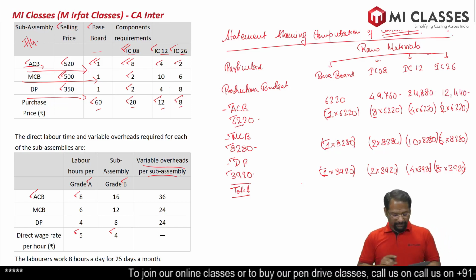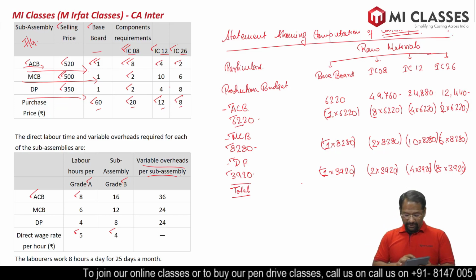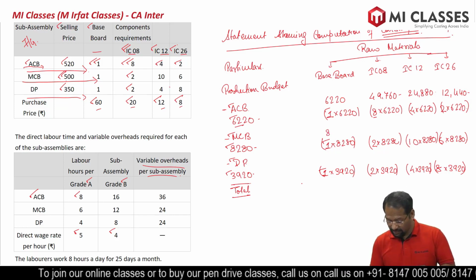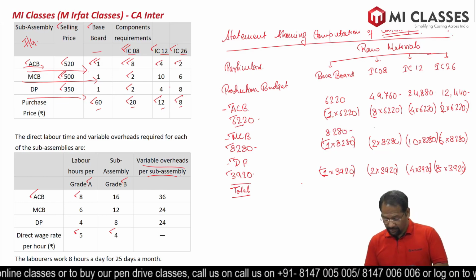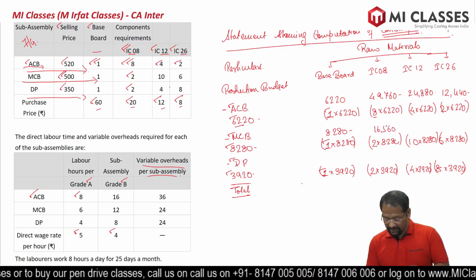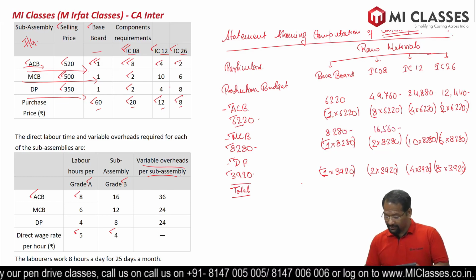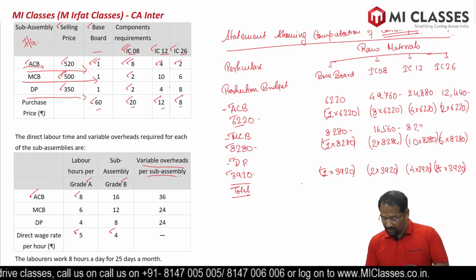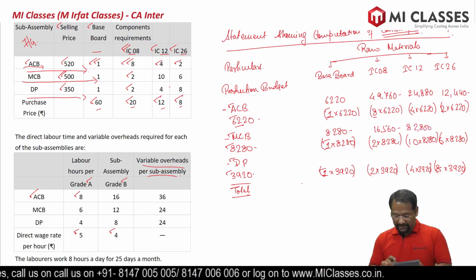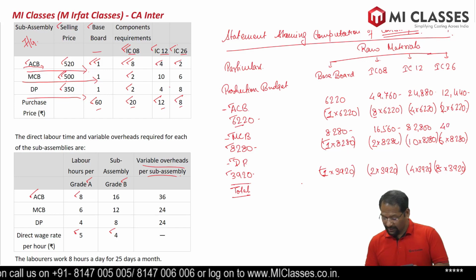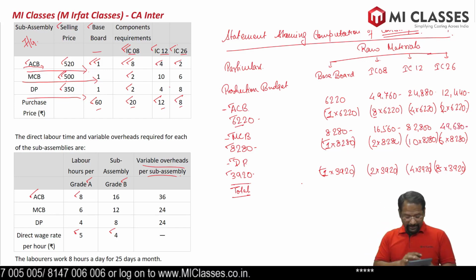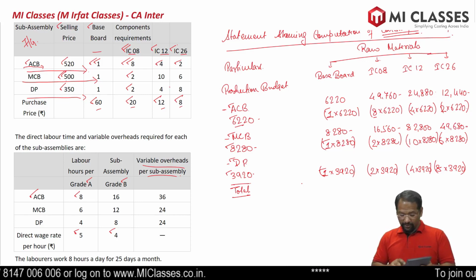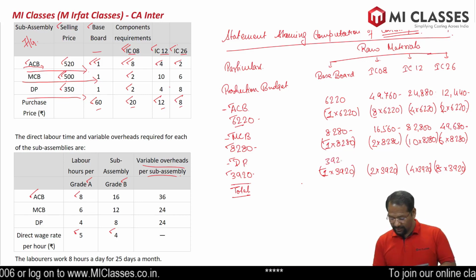Next one, 8,280 into 1 equals 8,280. 2 equals 16,560. 10 equals 82,800 and 6 equals 49,680. Likewise, 3,920 into 1 equals 3,920.